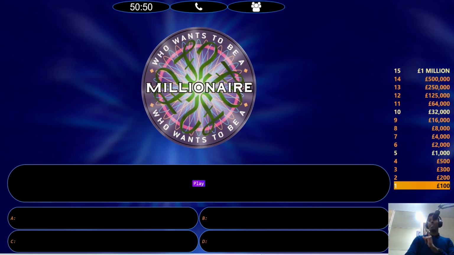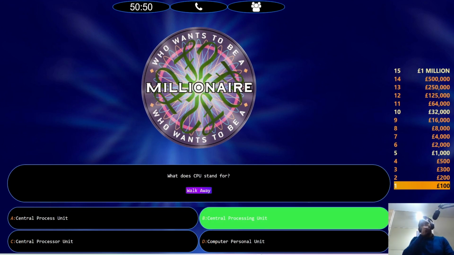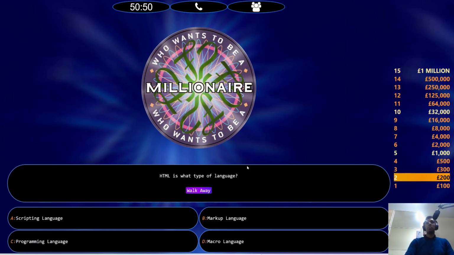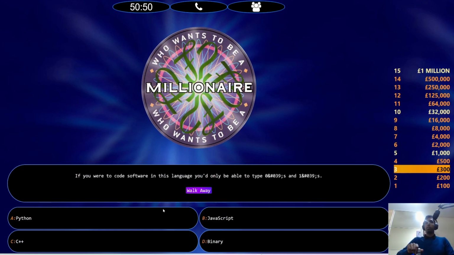And I'm going to try and beat 64 grand. Come on, let's do this. What does CPU stand for? Central Processing Unit. I'm so scared to get the wrong ones. What type of language is a markup language? If you were to code software in this language, you'd only be able to type 0s and 1s. That is binary.